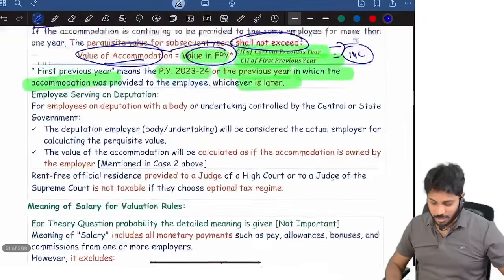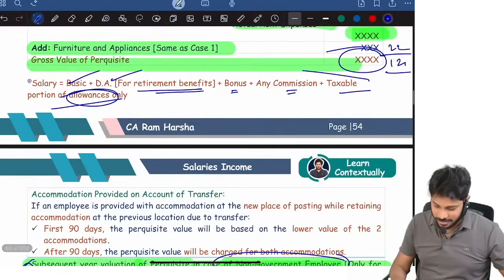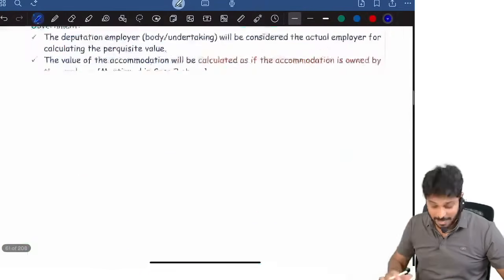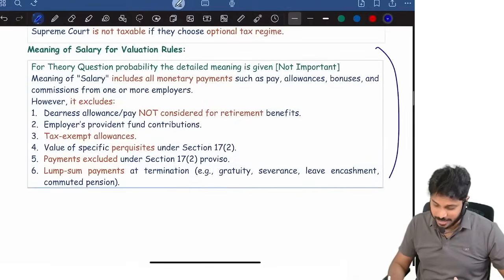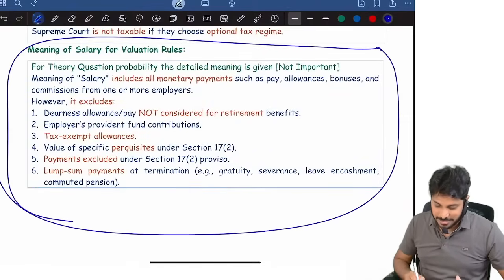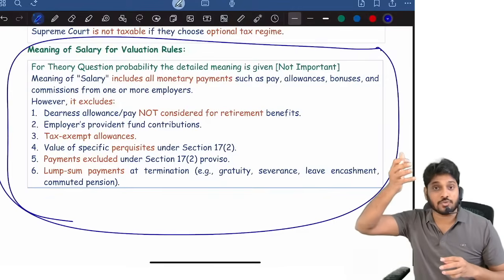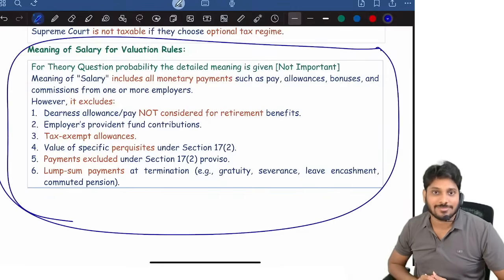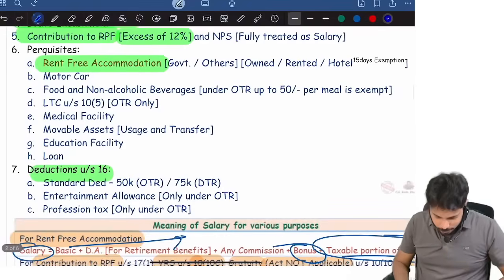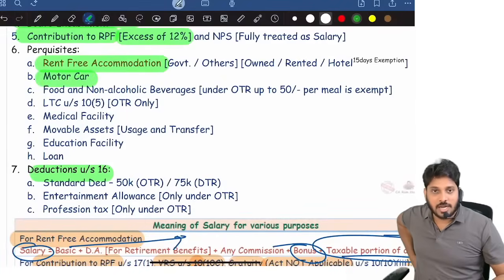Okay. Actually, RFA salary definition is this one, right? This is the simplest form of definition I gave. But actually, in the ICA book, this is the definition they have. For RFA purpose, salary means what? This is the definition they give. So complex. This definition, I revised it into a simplest way, which I already showed. Then, compulsorily read motor car related one.